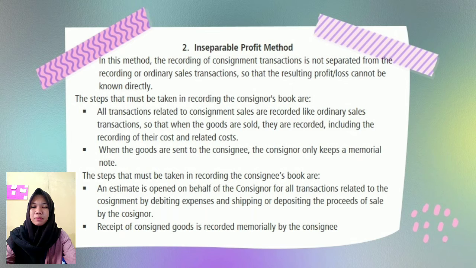Next, the steps that must be taken in recording the consignee's books are: first, an estimate is opened on behalf of the consignor for all transactions related to the consignment, by debiting expenses and shipping, or depositing the proceeds of sale by the consignor. Second, receipt of consigned goods is recorded memorially by the consignee.